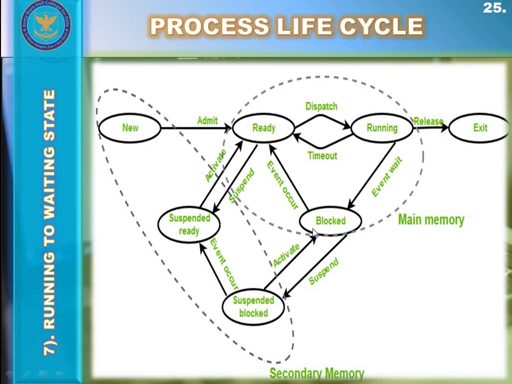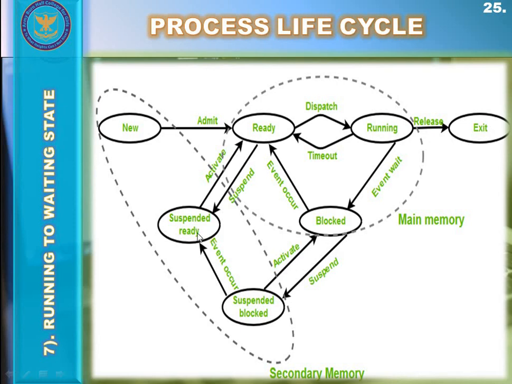But if the process was already done with its input output operation inside the waiting state, and after the completion of the event it was placed inside the suspended blocked state, then in that case the process can be moved from the suspended blocked or suspended waiting state to the suspended ready state.